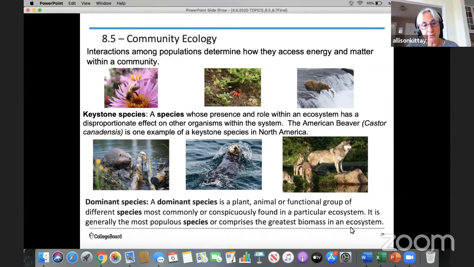So what's the difference between that and the dominant species? The dominant species is the species that is generally the most populous or comprises the greatest biomass in the ecosystem. It doesn't necessarily have the greatest impact on that particular ecosystem. It's just the most numerous.